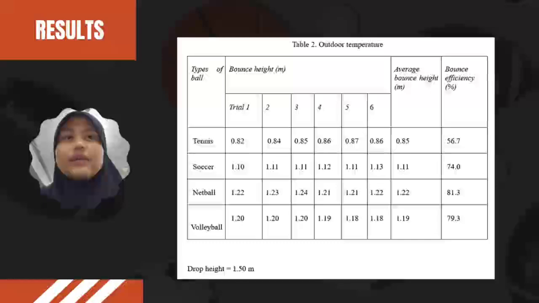Next is the result in table 2 of the outdoor temperature. For tennis, the average bounce height is 0.85 meter. The bounce efficiency is 56.7%. For soccer, 1.11 for average bounce height and the bounce efficiency is 74%. For netball, 1.22 meter for average bounce height and the bounce efficiency is 81.3%. For volleyball, the average bounce height is 1.19 meter and the bounce efficiency is 79.3%.